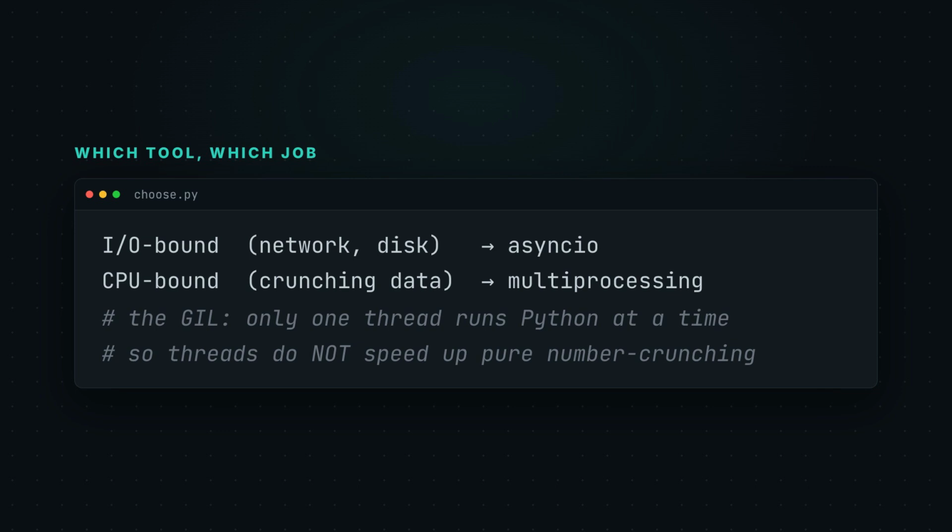Why? The GIL, the Global Interpreter Lock, lets only one thread run Python at a time. So for pure CPU work, threads don't help, processes do.